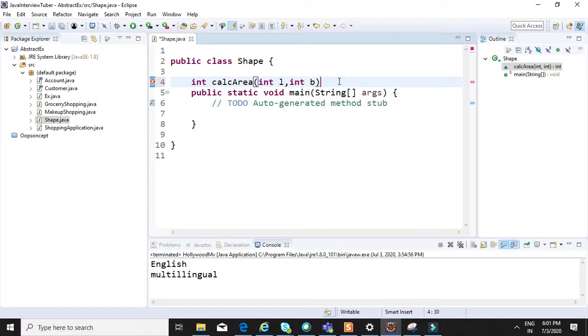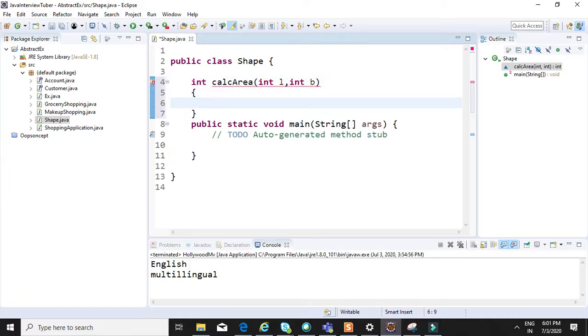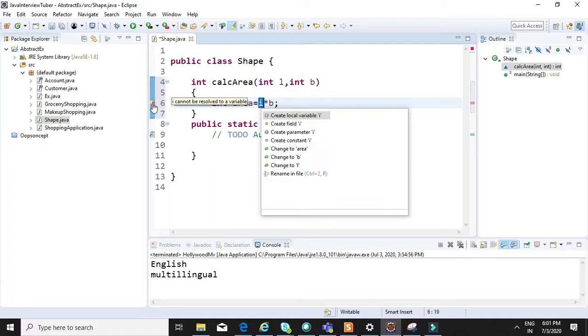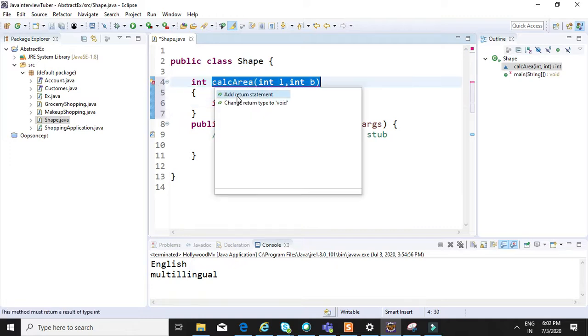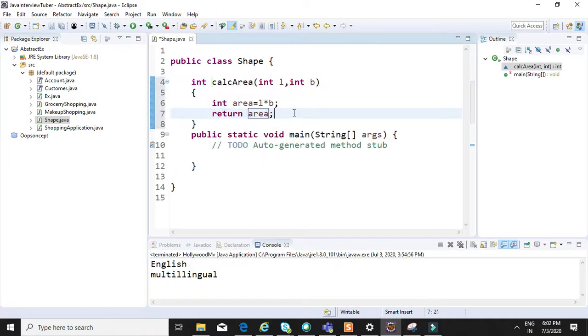Now I'll define the function. int area is equal to L into B, and I'll add a return statement. So this is one function.